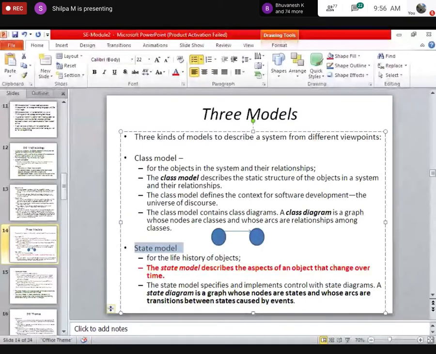When you want to represent such kinds of activity, you use state model. And in state model, you have a diagram called state diagram, wherein the nodes will represent the state. The circles represent the states, and arcs represent the transition from one state to another. From time t1, 1 year, I move from fresher to the next position, a first year graduate, something like that. So state diagrams explain the transition of objects from one state to another during a period.